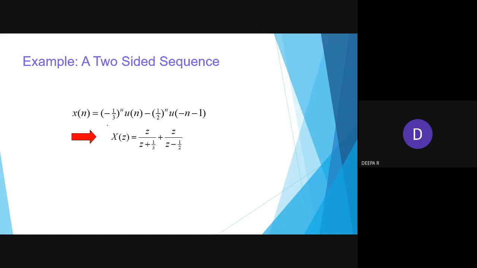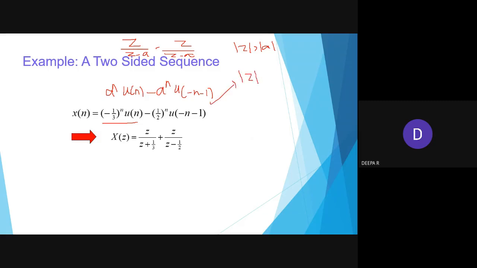Previously I have seen minus 1 by 3 power n u of n. This is like minus a power n u of minus n minus 1. Okay, so this is how I'll write z divided by z minus a. Here minus z by z minus a, both are the same. Here the modulus of z will be greater than a, and for this condition the modulus of z will be less than a.